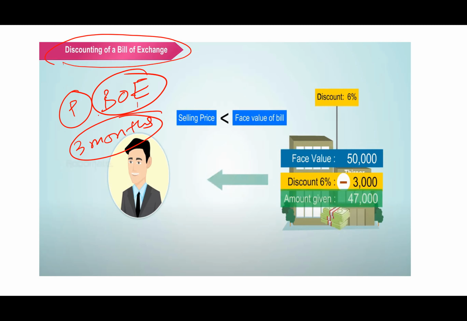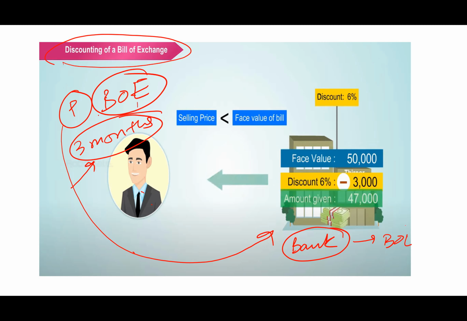That means Mr. Needy will give the amount after 3 months, right? But Mr. Privilege needs the money right now. So what Mr. Privilege will do is go to a bank and ask the bank to pay the money right now in place of the bill of exchange.